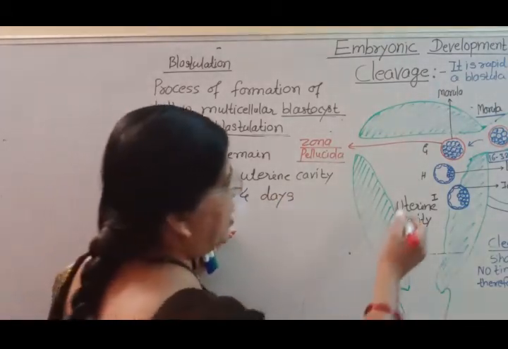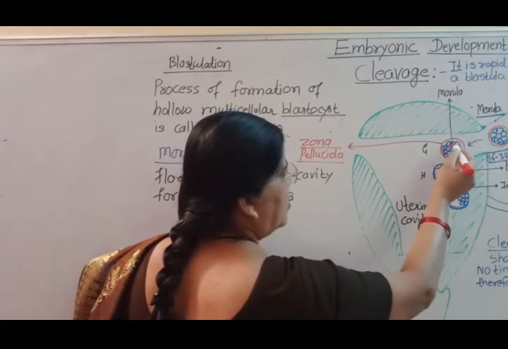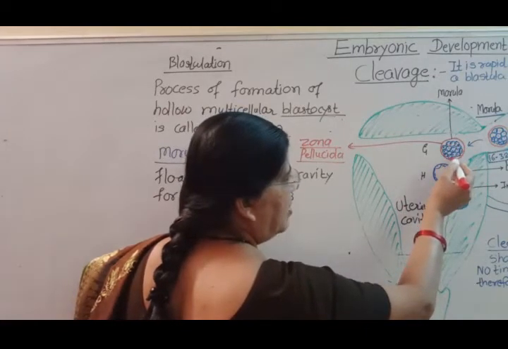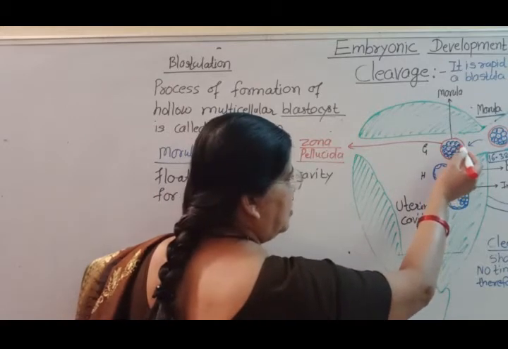In this stage, the outer layer of cells is smaller in size, and the inner cells are larger in size.